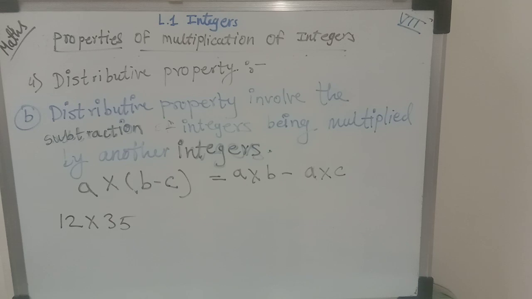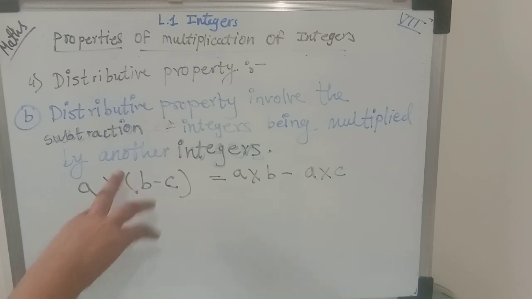So they will tell you to find 12 multiplied by 35 using the distributive property. At that time we have to remember that this is not the format we have seen over here. So what we have to do, we have to convert it into both formats and then solve. I hope you are understanding what I am trying to say.